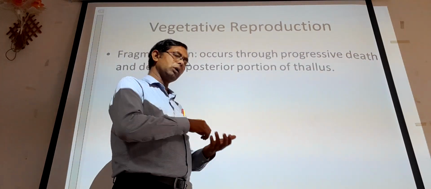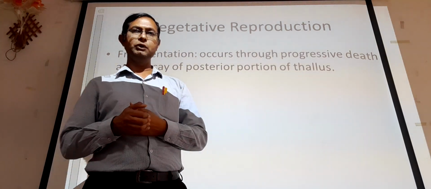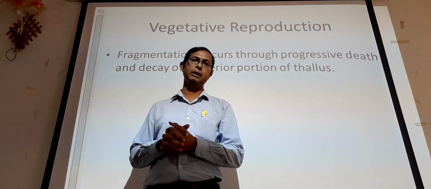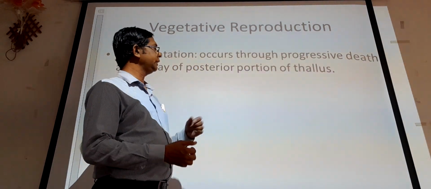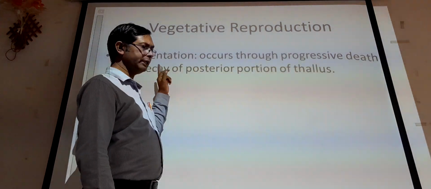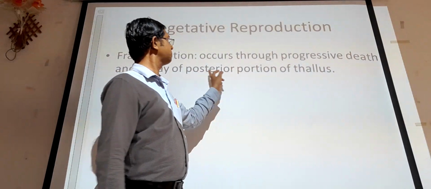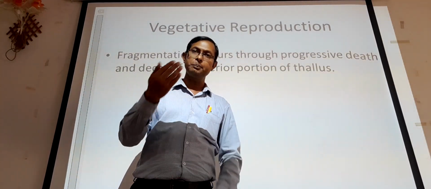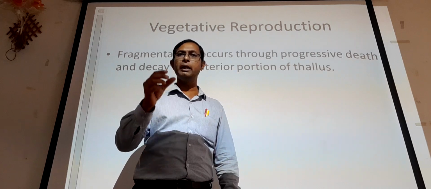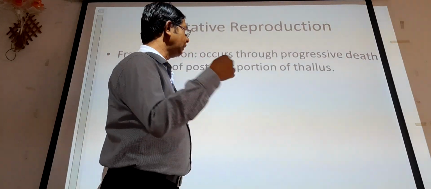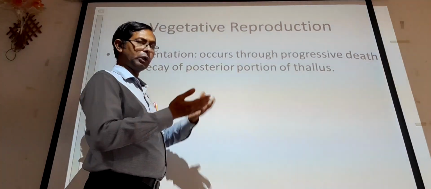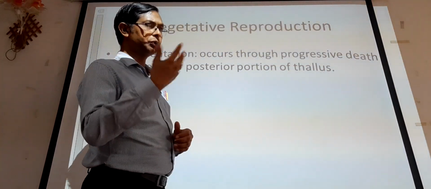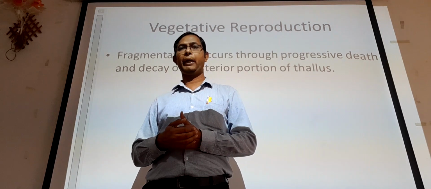So when we talk about the unfavorable condition, at the start of this unfavorable condition, Anthoceros starts to degrade and decay that particular part, which we call the posterior part. And these posterior portions which are degraded or decayed, later on, when the favorable condition comes, start to germinate and produce the new thallus. That is nothing but the fragmentation.